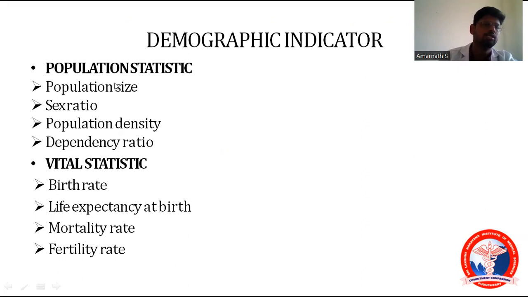In population statistics, the things are population size, sex ratio, population density, and dependency ratio. In vital statistics, the things are birth rate, life expectancy at birth, mortality rate, and fertility rate.